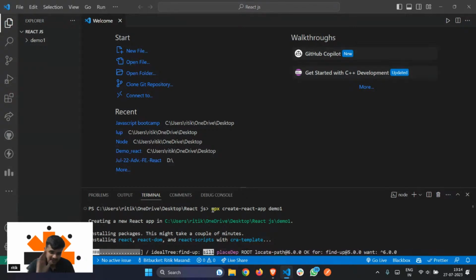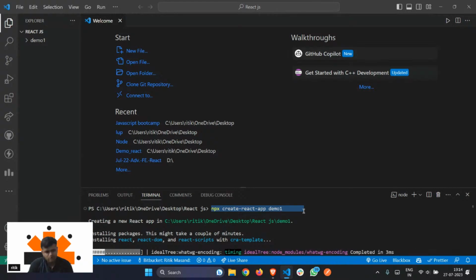We do not just directly use the GUI, unlike in JavaScript, where with the help of a click we just make a new file, write the name of the file, and write .js. No, in this you just have to write this command and it will give you the boilerplate.